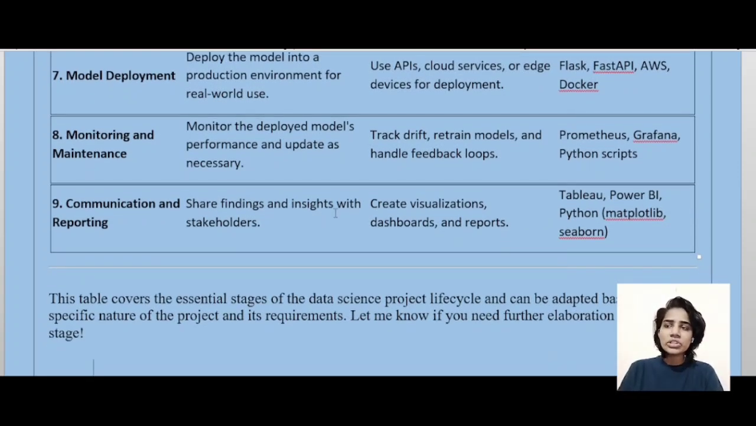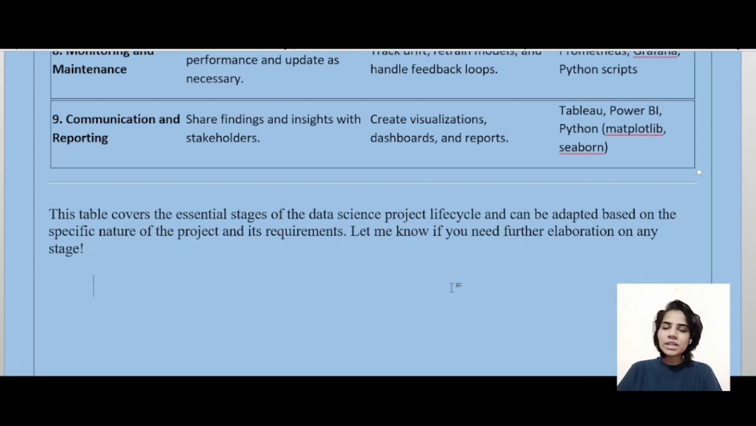Next, communication and reporting. So share findings and insights with stakeholders, create visuals, dashboards, and reports. The tools used are Tableau, Power BI, Python, Matplotlib, Seaborn, etc. So this table covers the essential stages of the data science project lifecycle and can be adapted based on the specific nature of the project and its requirements.